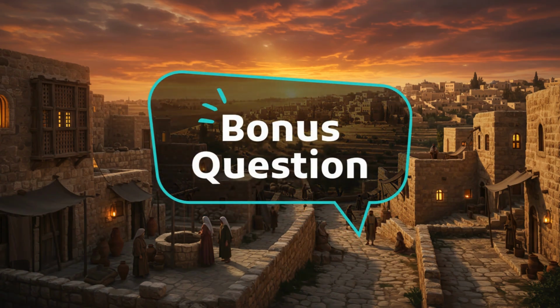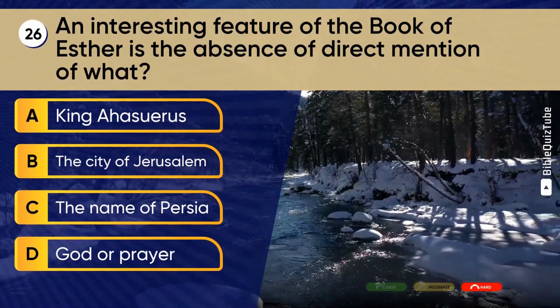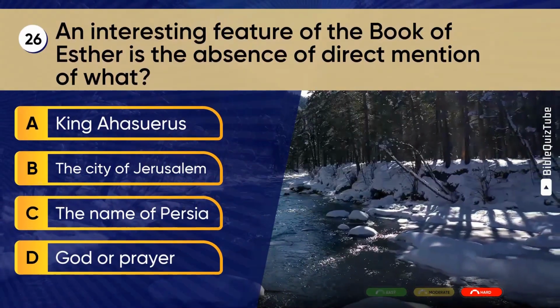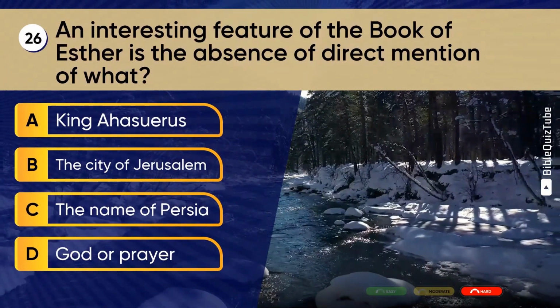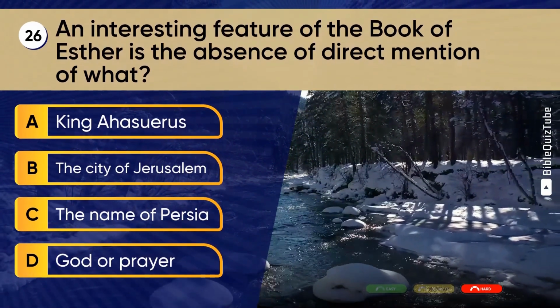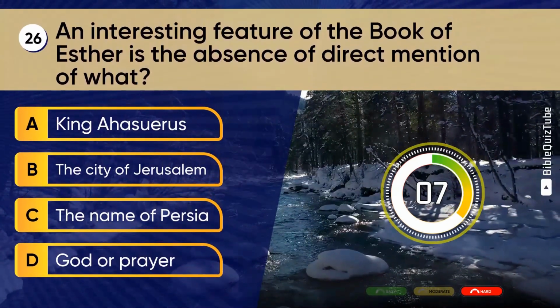Now to the bonus question. Take a moment to ponder these special moments in Scripture. Question 26. An interesting feature of the book of Esther is the absence of direct mention of what? A. King Ahasuerus. B. The city of Jerusalem. C. The name of Persia. D. God or prayer.